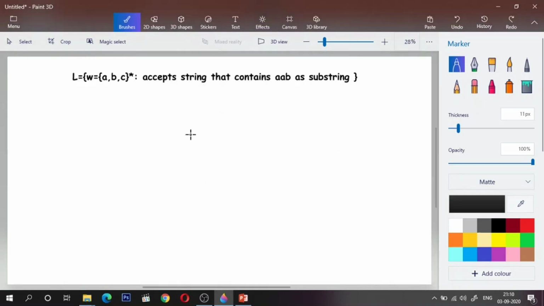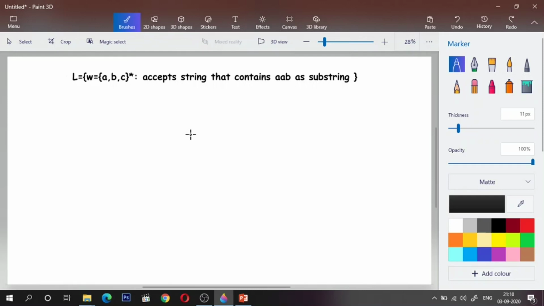In this particular language, the string is made up of 3 alphabet symbols A, B, and C, and the definition says accept strings that contain AAB as a substring. So the string should contain AAB to be considered a valid string belonging to the language. Let us stick to the basics and design the skeleton of the DFSM by considering the simplest string that is accepted.